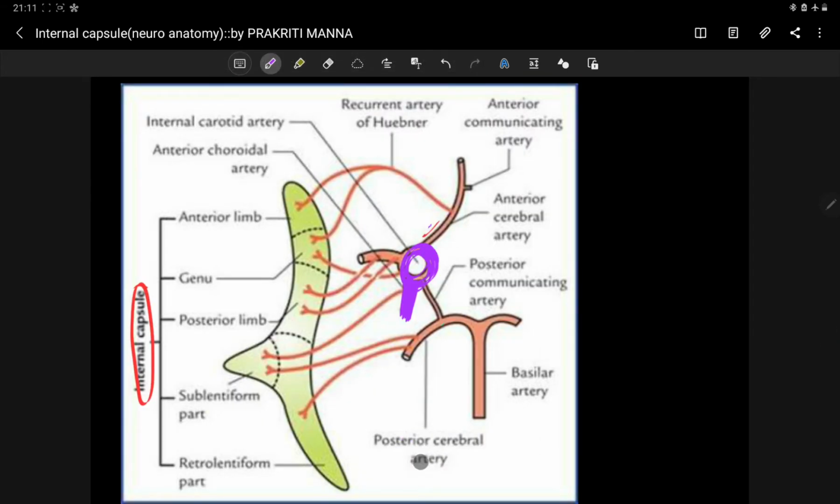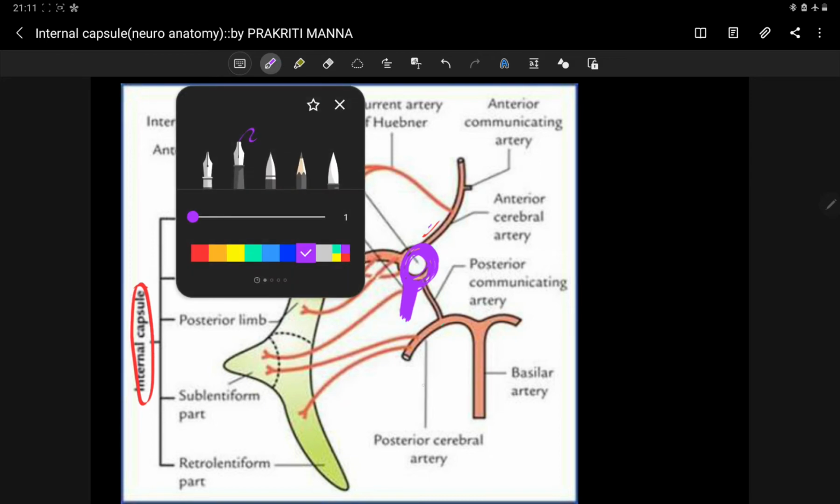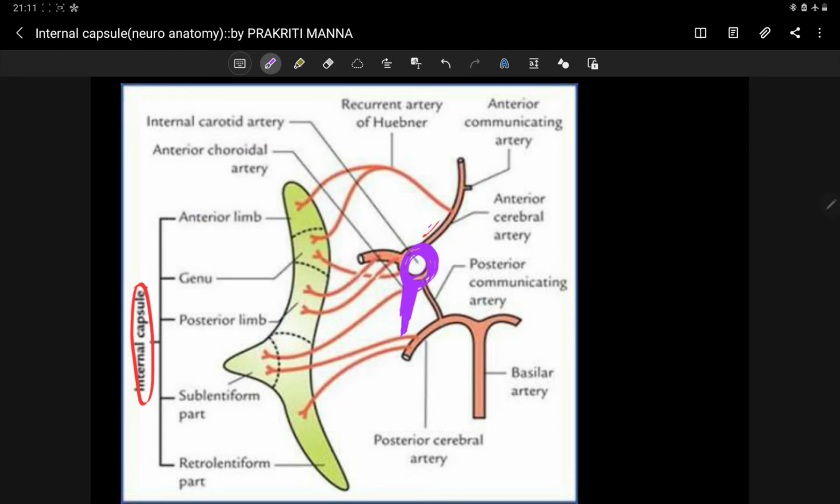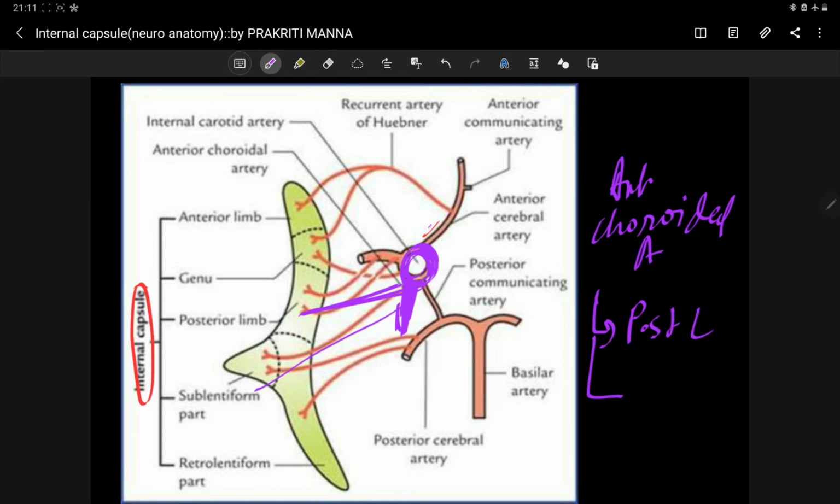Yes, posterior limb of the internal capsule, and another branch is the sublentiform part. So what I am telling is that the anterior choroidal artery is supplying your posterior limb of the internal capsule and the sublentiform part of the internal capsule.